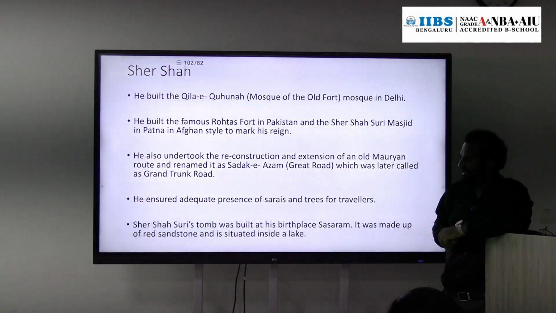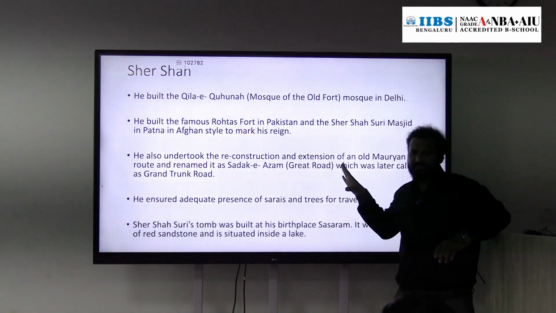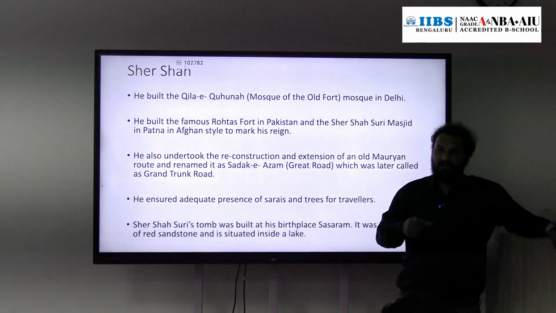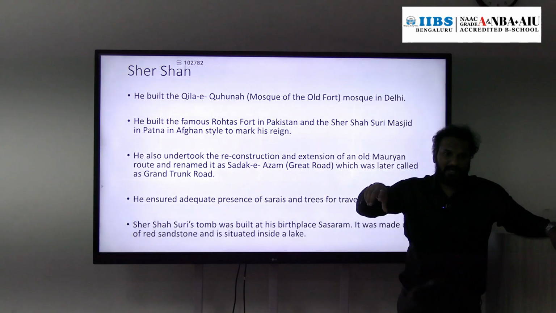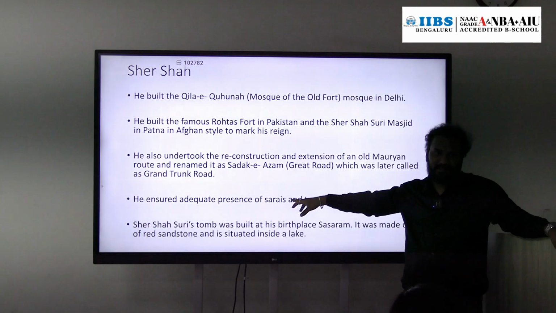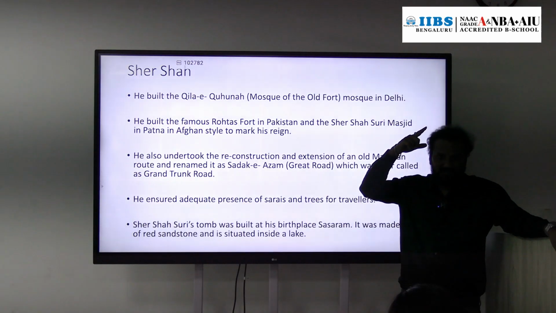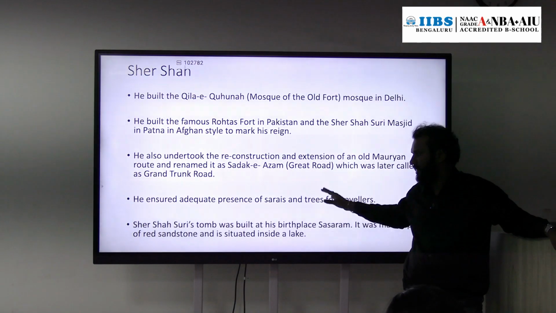Apart from that, he made sure that for travelers there would be trees and small guest houses, like Ashoka did.